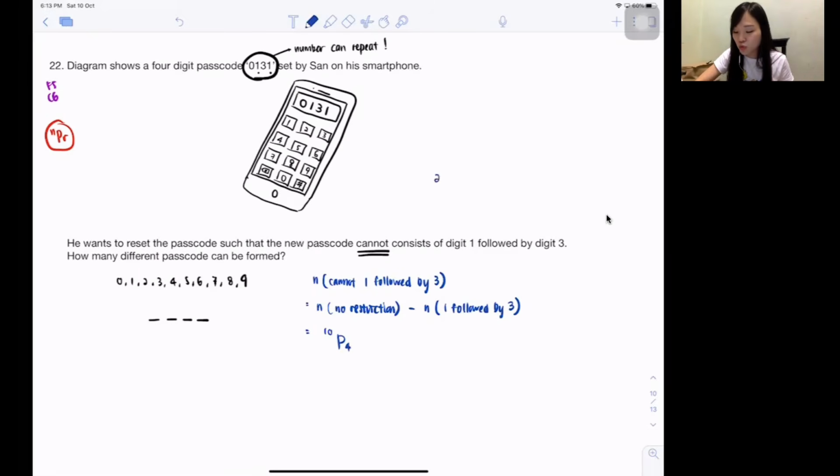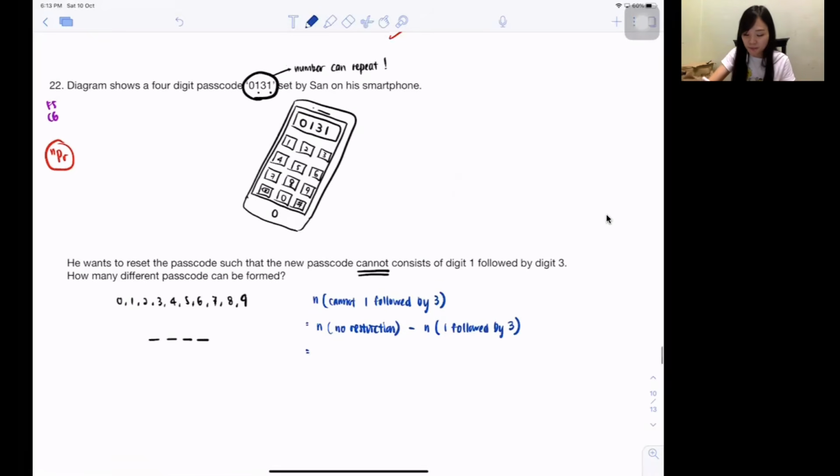That means it can be 2, 3, 4, 1. It can be 0, 2, 9, 4. Isn't it all these number codes can come out? But if you do it like that, it means it cannot be 2, 2, 2, 2, because now we already say it can repeat. So if it can repeat, you cannot straight away put 10P4. Cannot straight away put 10P4, then how do you do it?